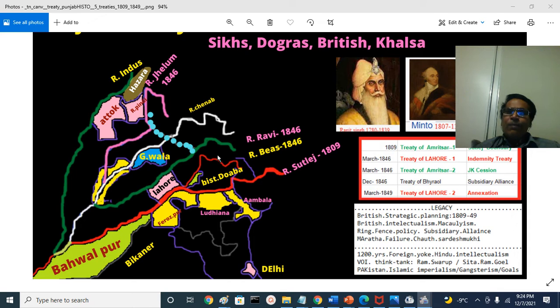This is called the Majha region, the heartland of Punjab, south of the Siwalik mountains, in the Punjab plains, in the Beas and Ravi region, that is the Beas river and the Ravi river. The Beas river now joins the Sutlej at Harike and continues as part of the Sutlej, but historically it flowed separately, parallel. That's why the name is still Bhairaval, that is the Beas river and the Ravi river.